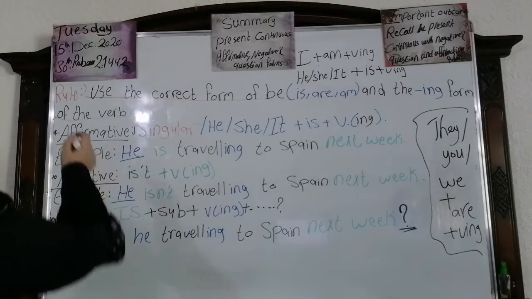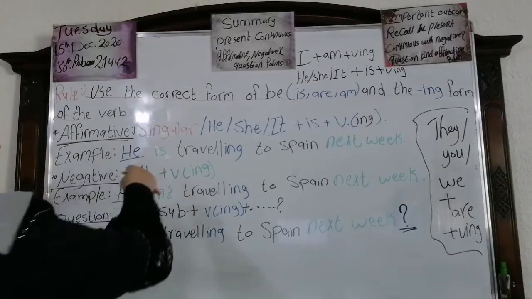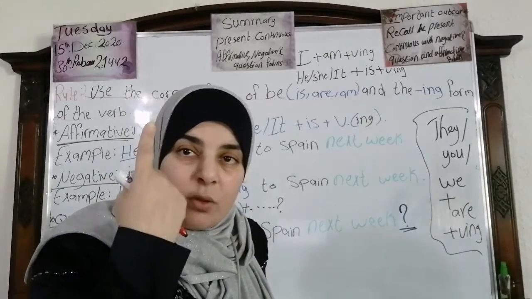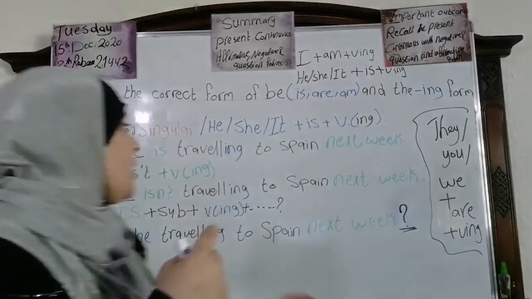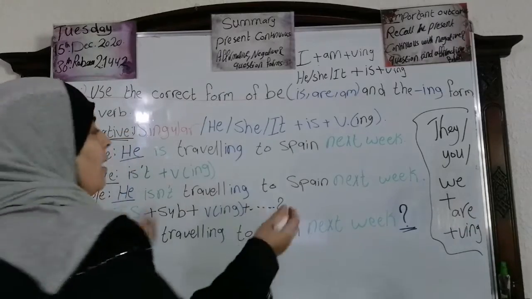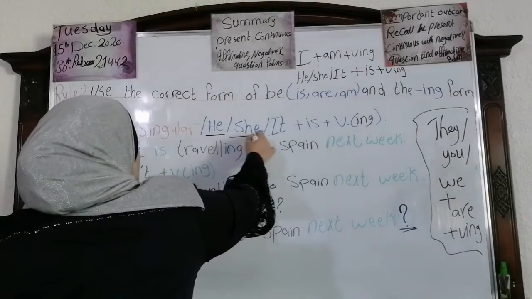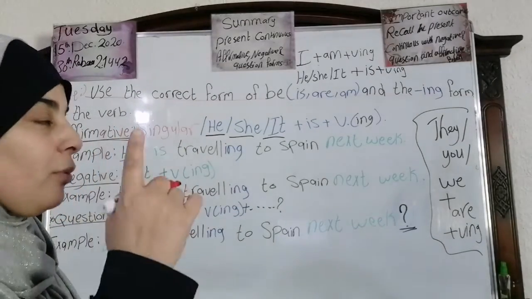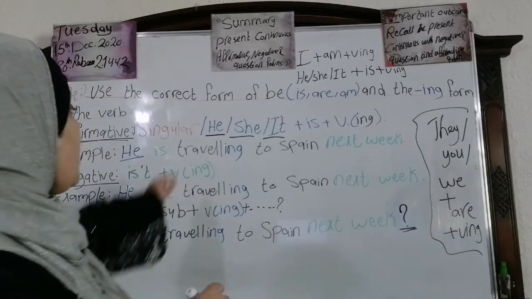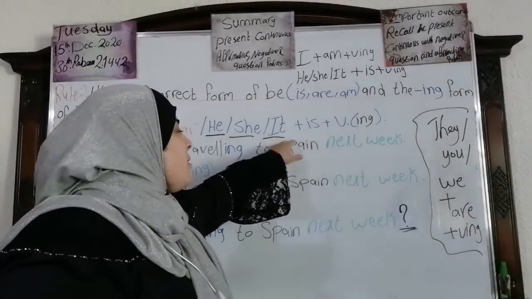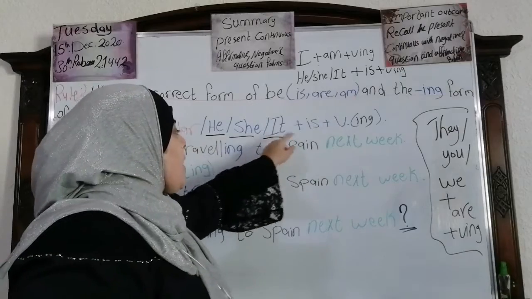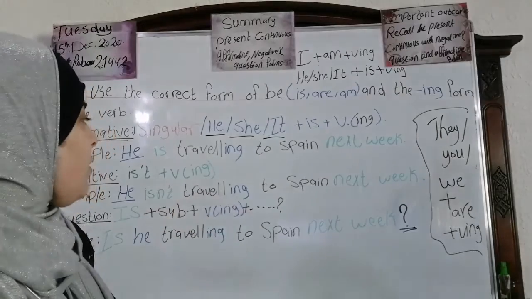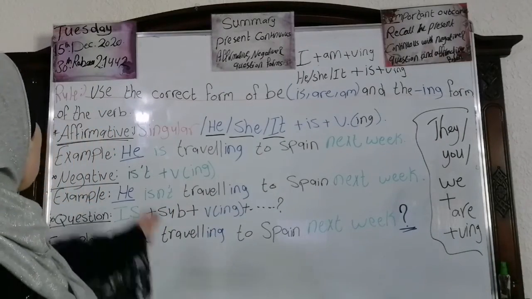Look here, we have the affirmative form, we said singular. What do you mean by singular? I mentioned it yesterday. Singular means one, يعني مفرد, okay? The singular is when we have the subject he or she or it, they are all singular pronouns. كلهم ضمائر للمفرد. Singular pronouns. We say he is, she is, it is plus verb ing. She is playing, she is drinking, whatever, okay? Deal? طيب.